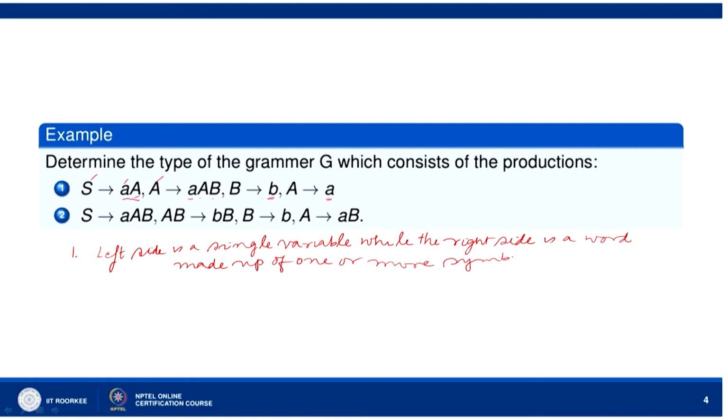There are 2 symbols here, there are 3 symbols here, small a, capital A, B, there is one symbol here, there is one symbol here. So, in the first case, the grammar generated by these production rules will be of type 2. So, type 2 grammar.